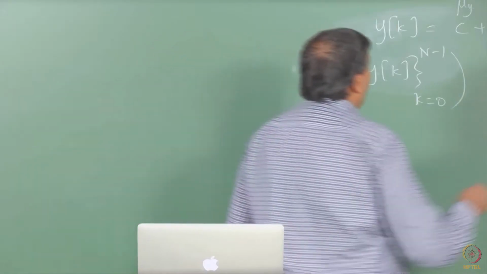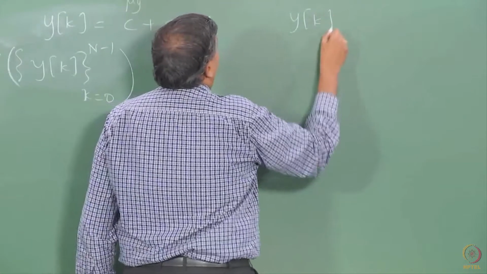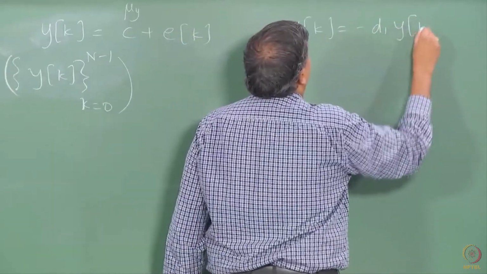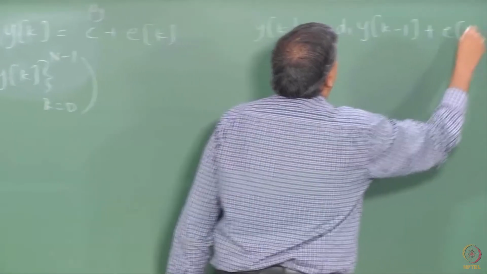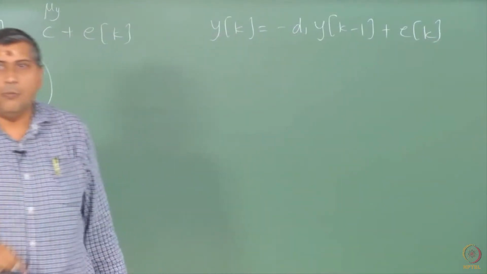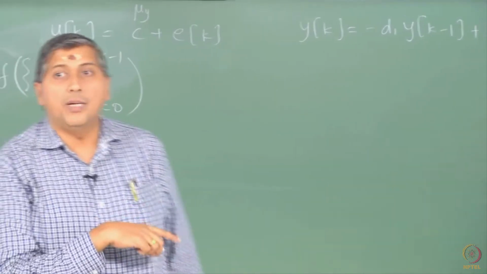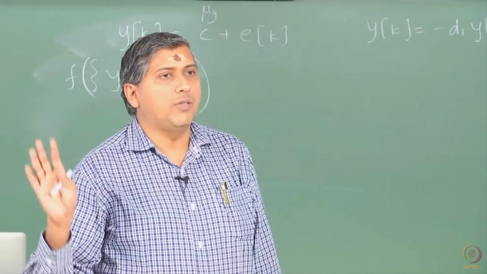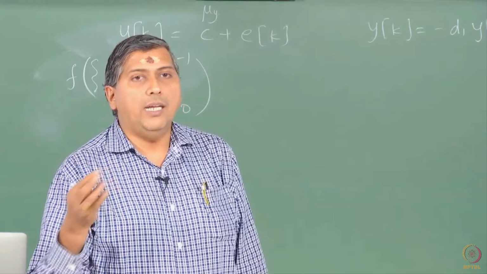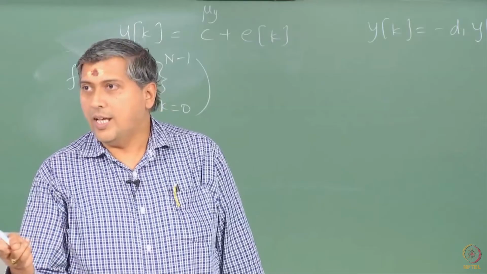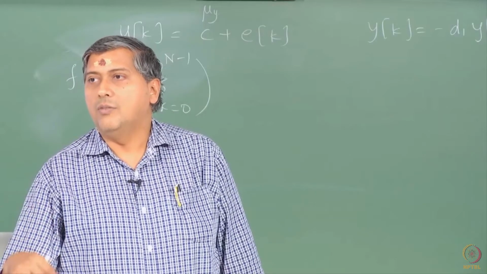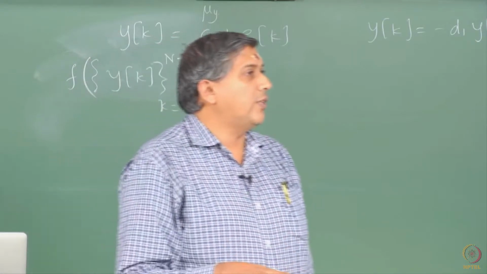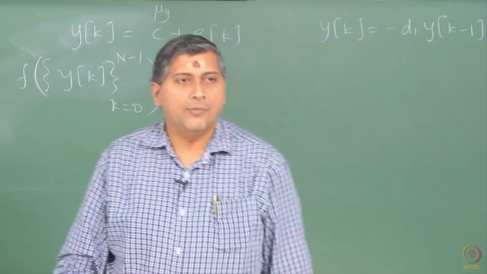On the other hand, if you had an AR1, just to give you a glimpse, suppose Y was being generated by an AR1 process. Again step 1, the goal here would be to estimate the model parameter D1, if necessary the mean of Y, otherwise you say Y is zero mean, but definitely D1 and sigma square E. In this case, again you start with the same question: what is the source of randomness in Y? Ek. What is the nature of such randomness? Gaussian white, let us say you are given that.